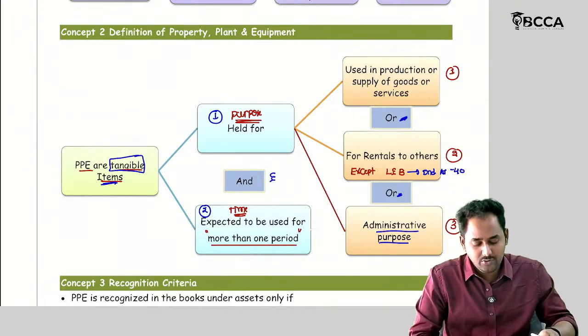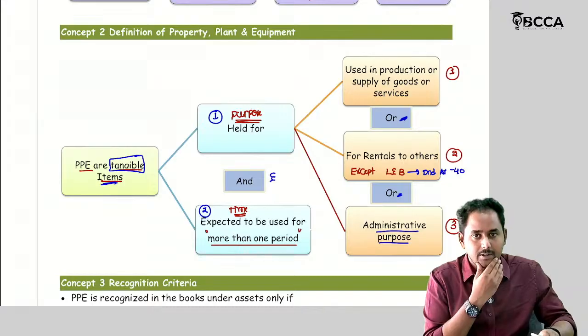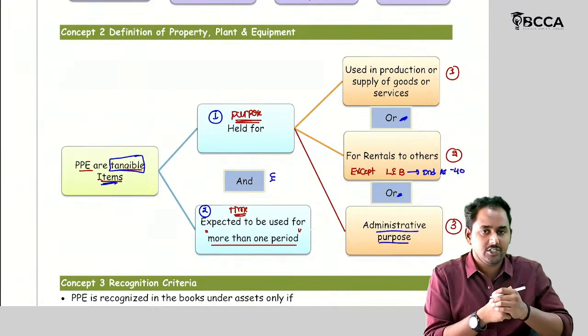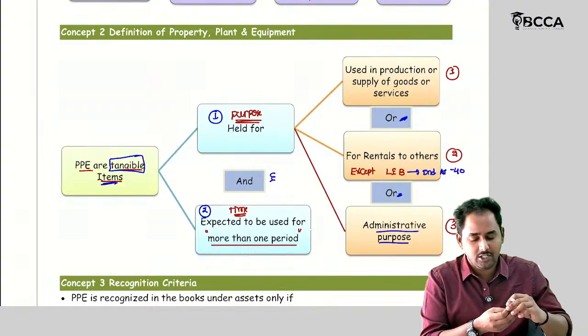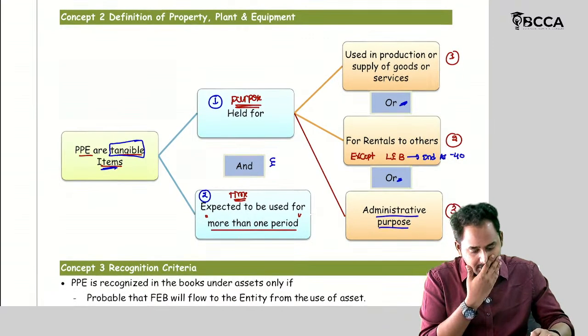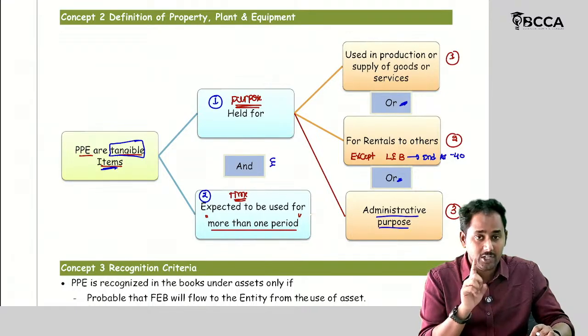Expected to be used for more than one accounting period. So I bought one asset. My expectation is I am going to sell it in the nearby future, like for the next month alone. Then it will not come under the definition of PPE. Okay. So two aspects. Expected to, only expectation.